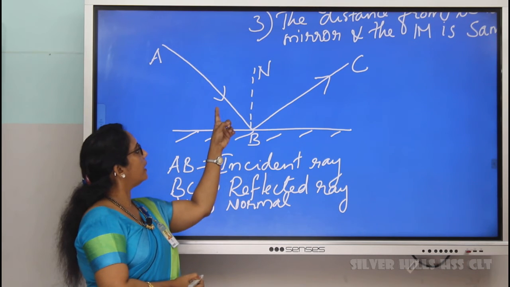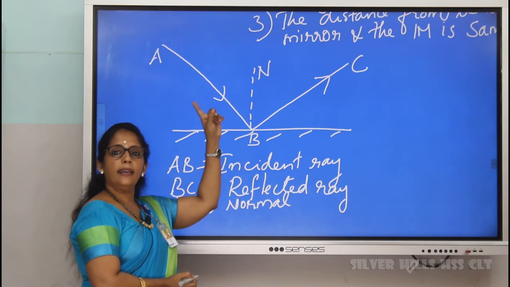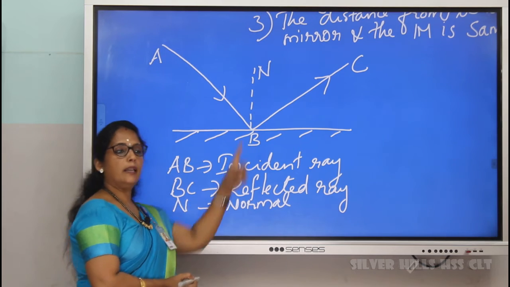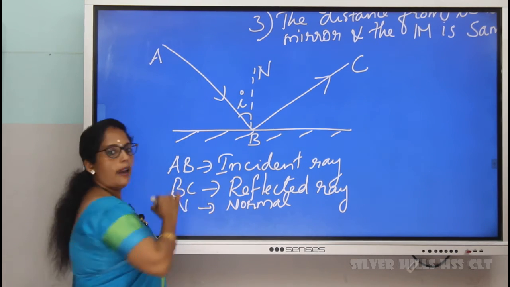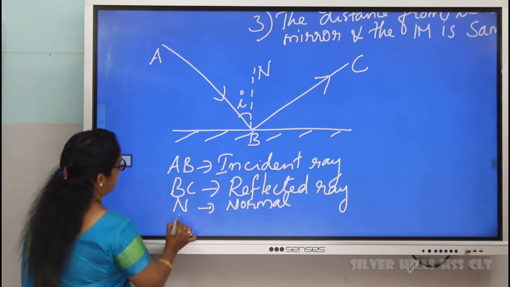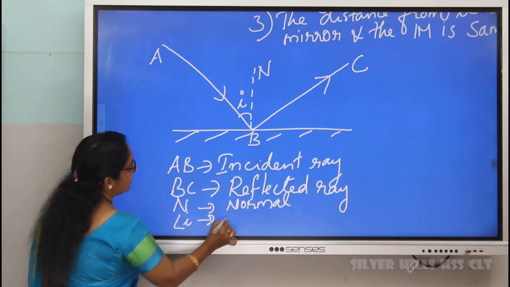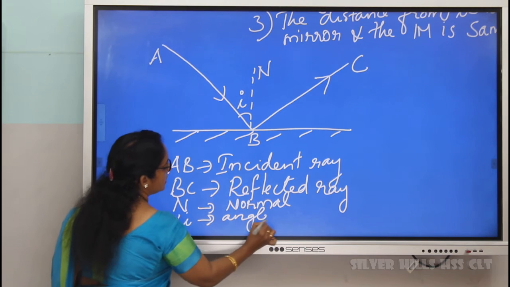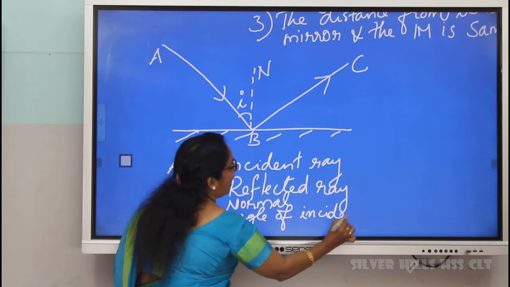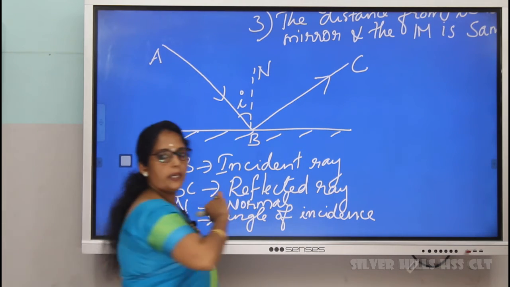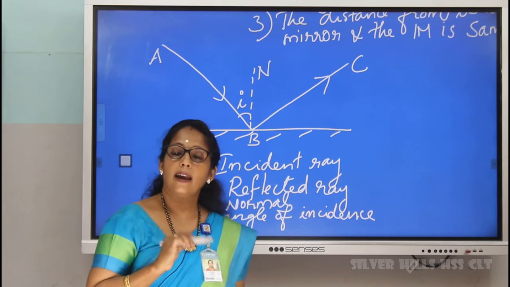Just look here. AB is incident ray and N is the normal. The incident ray and normal make an angle, and this angle is called angle of incidence. So what is angle of incidence? The angle formed between the incident ray and normal.